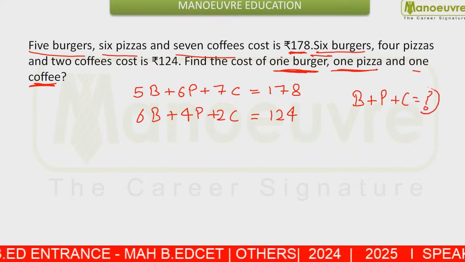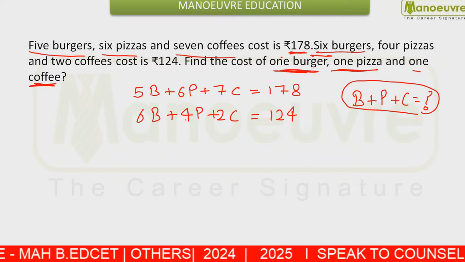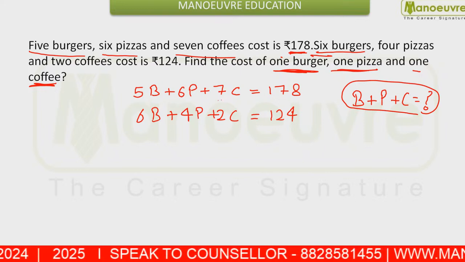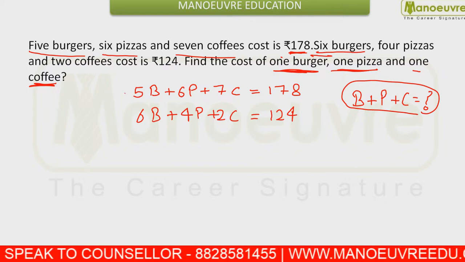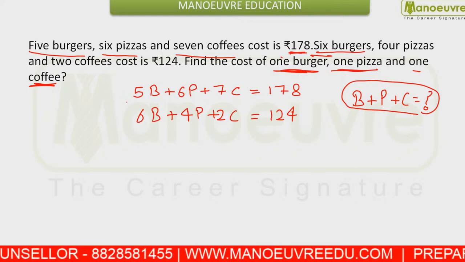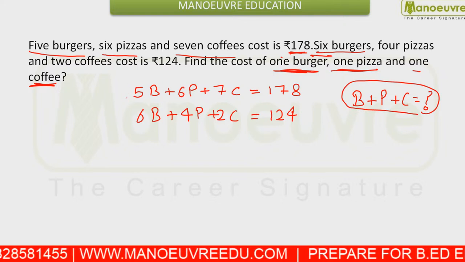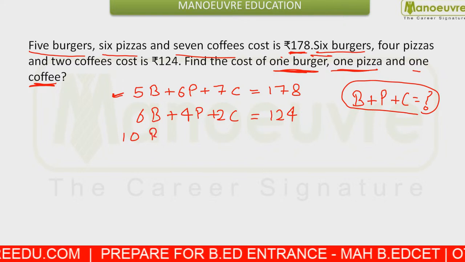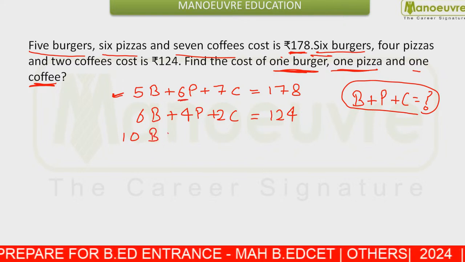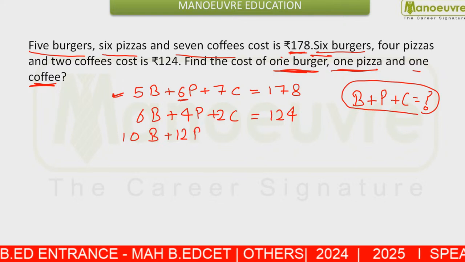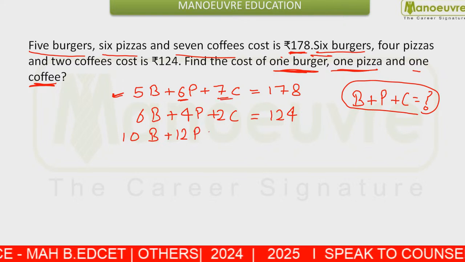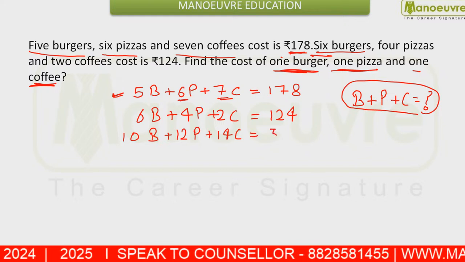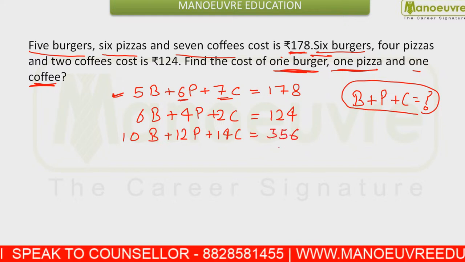This term should be known to you. So how are we going to attempt this question? We need to make the value of burger, pizza, coffee together. So if you have a look at the first equation, if I double the first equation, that gives me 10 burgers. If I double the pizza, this gives me 12 pizzas. If I double this term, this gives me 14 coffees, and this will be 356.